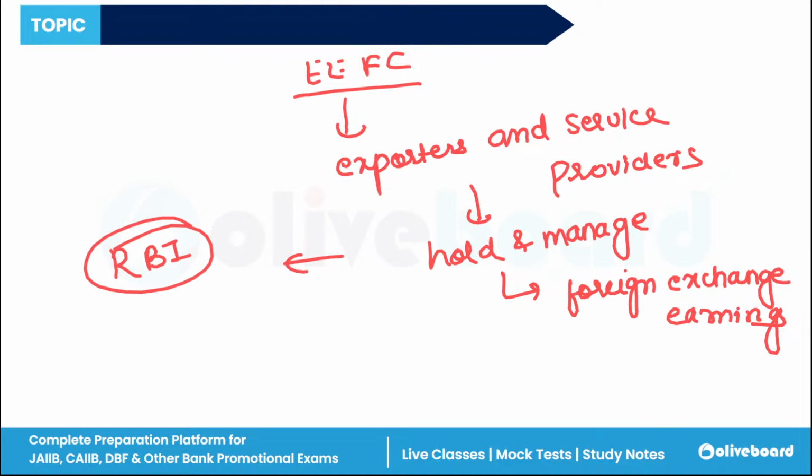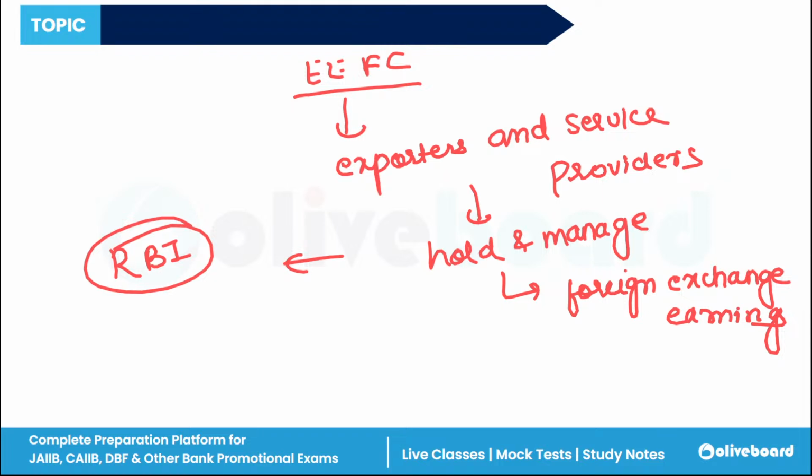Indian exporters and service providers can open this EEFC account. It can be maintained in foreign currencies like US dollar, euro, British pound. These can be used for international payments, imports and foreign investments. And it helps in reducing the exchange rate risk, facilitates easier international transactions and avoids some unnecessary conversion costs.